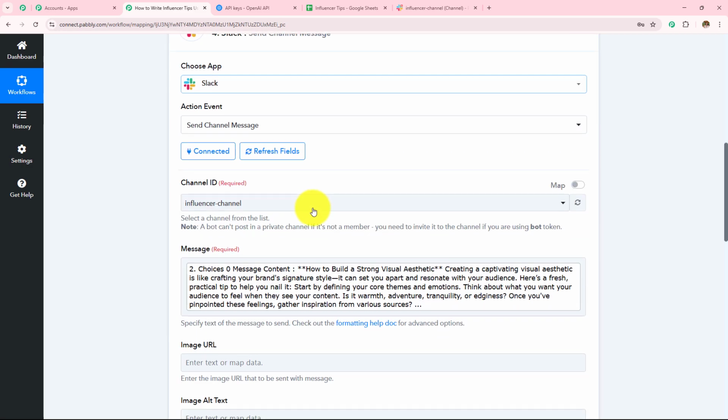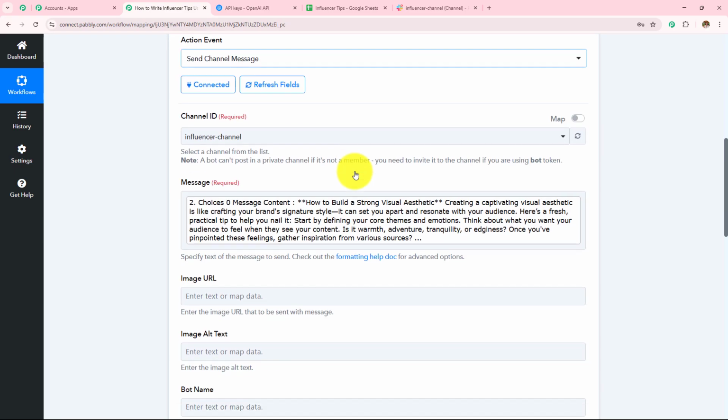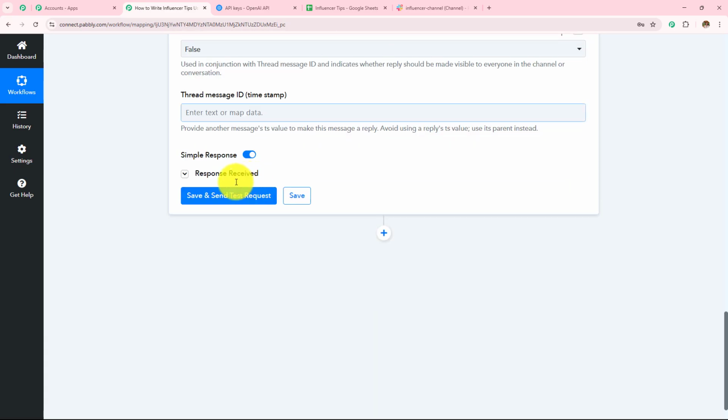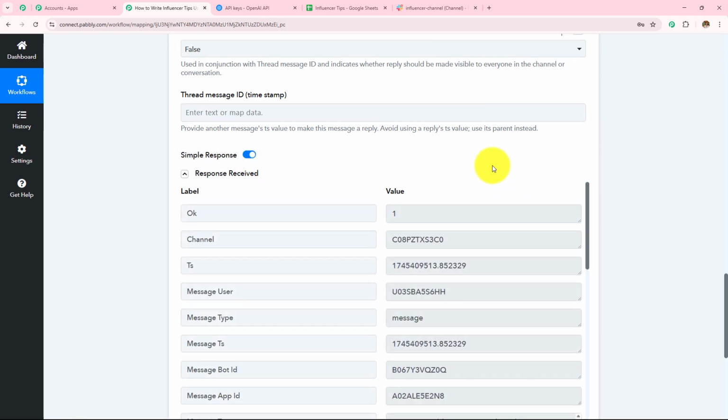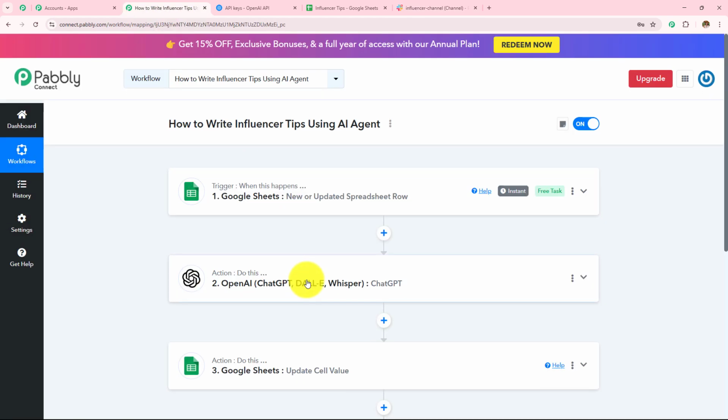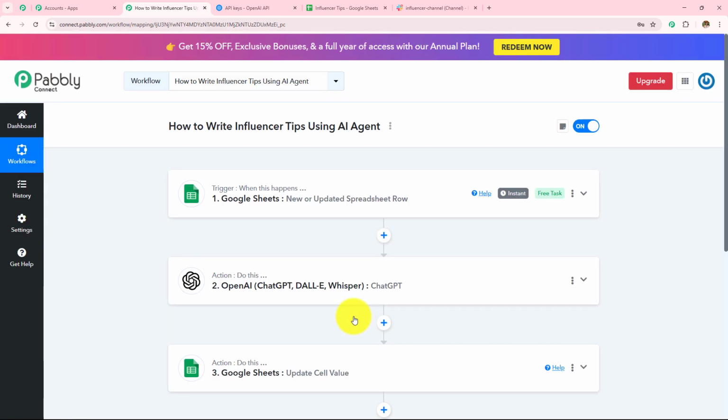So then I took my action application as Slack, made a connection with Pabbly Connect, entered the channel ID, entered the message, and clicked on save and send test request, and received the response as this message being sent to my community on the Slack channel. So here we have successfully created automation between Google Sheets, OpenAI, and Slack with the help of Pabbly Connect.